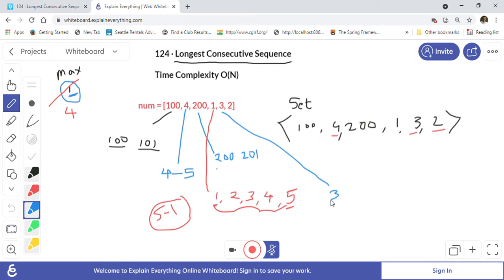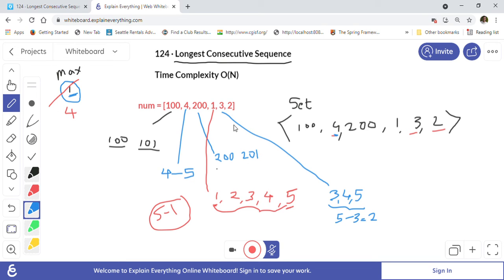Again, in case of 3, we will try to find out the next, which is 4. We find 4 here. Now again we will try to find out 5. 5 is not there in the set. So our length for the sequence right now is 5 minus 3, which is equal to 2, right? So 2 is not greater than our maximum length 4 that we found previously, so we will not update the max.